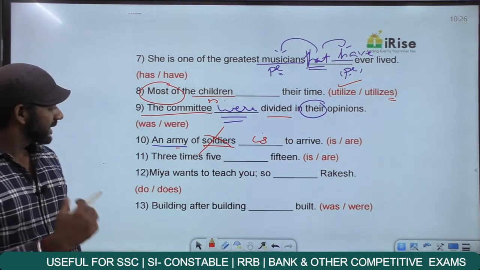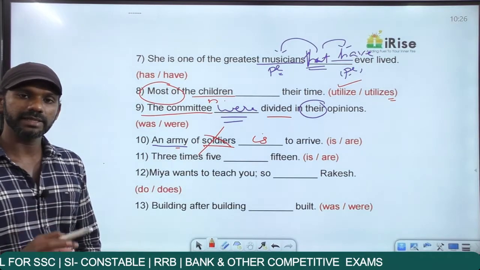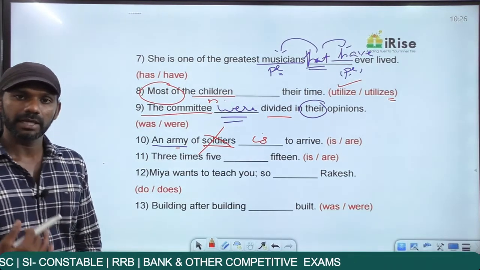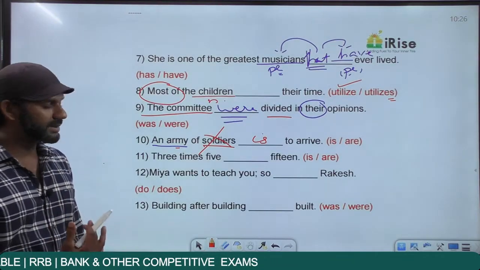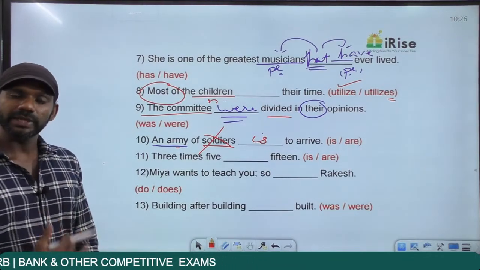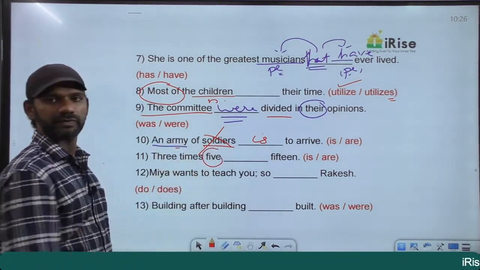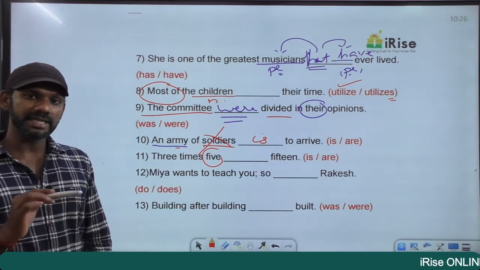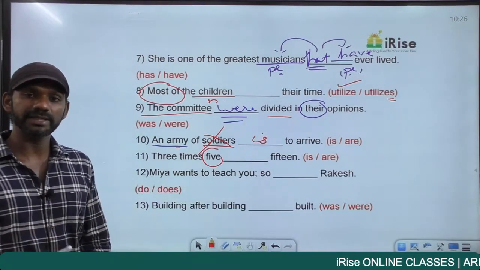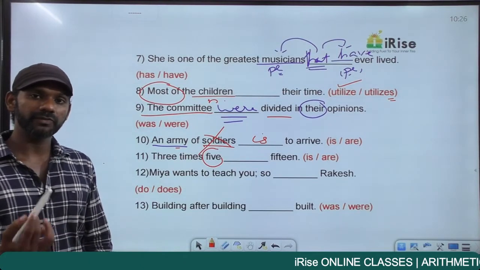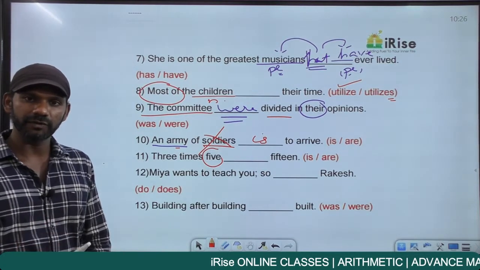Getting it? 3 times 5. Understand the meaning. Whenever you go for a sentence, the first thing is trying to understand the meaning of a sentence. Only then think about the rule. 3 times 5 dash 15. 3 times 5 in the sense, 3 times the digit 5. That's the meaning. The digit 5 is singular. Digit 1 is singular. The digit 2 is singular. The digit 3 is singular. 2 boys, 3 boys, 4 boys, all these are different.